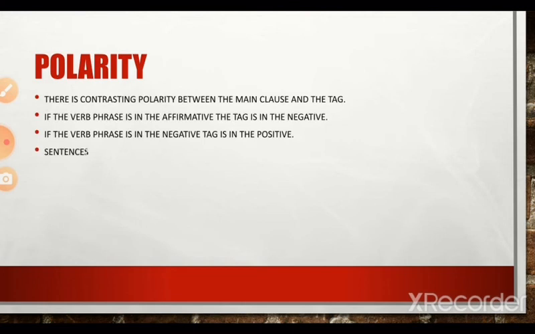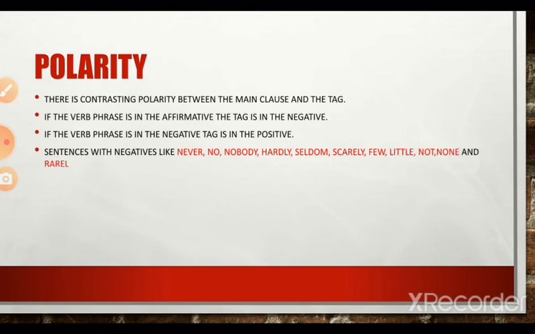Now sentences with words like never, nobody, hardly, seldom, scarcely, few, little, not, none and rarely have positive question tags. Once again, sentences with negatives like never, no, nobody, hardly, seldom, scarcely, few, little, not, none and rarely have positive question tags, since these are all negatives.